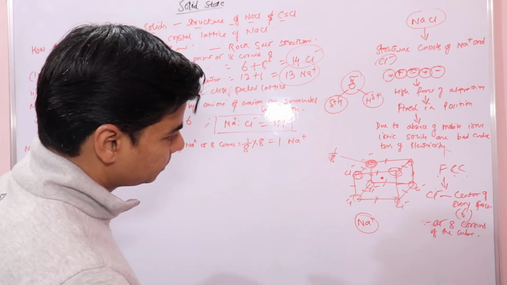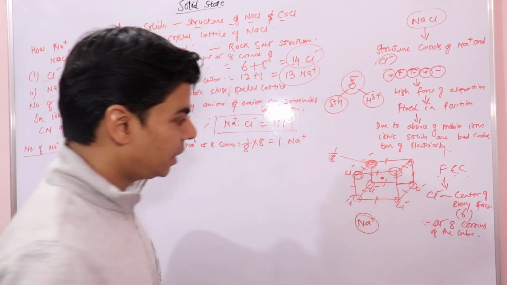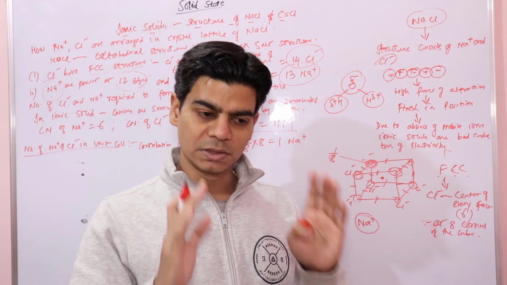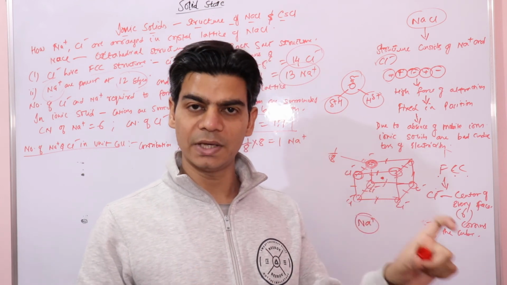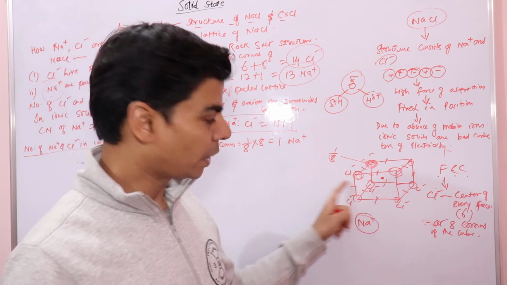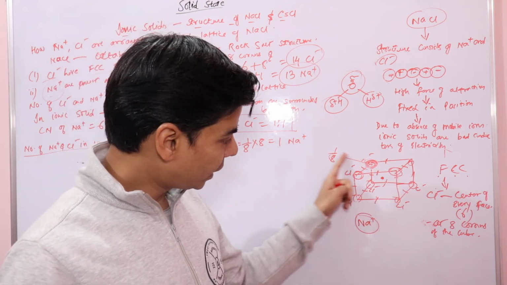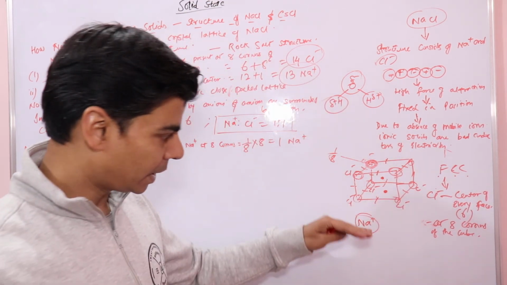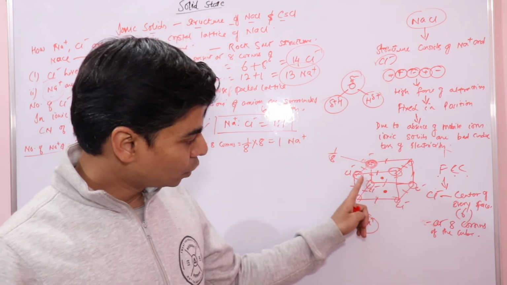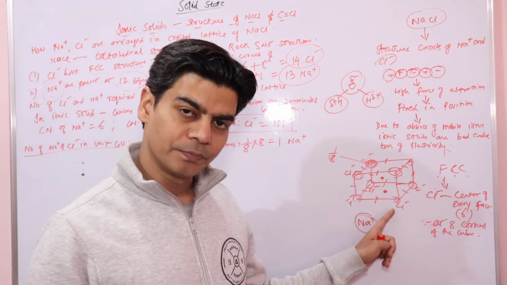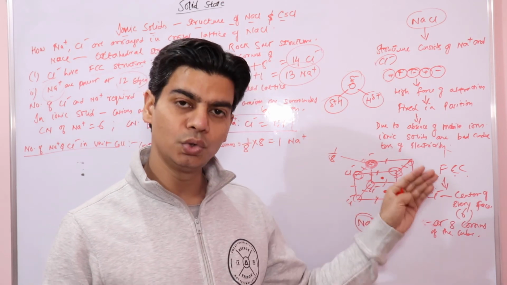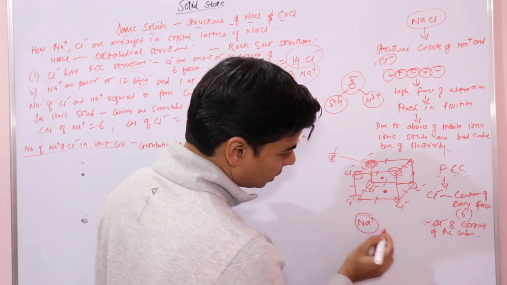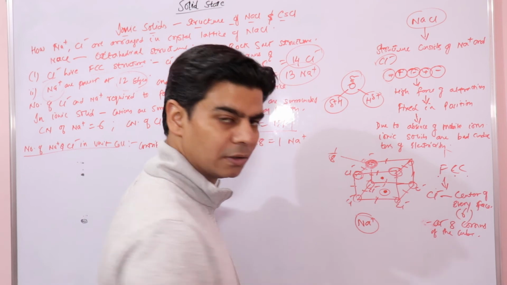Now, in the FCC structure we have 6 faces, and at the center of every face we have a chloride ion, right? So this chloride ion at the center of every face would be shared by 2 unit cells, because you have one other unit cell in the layer below.